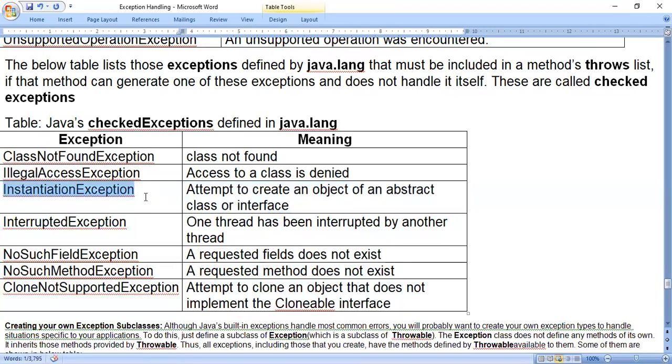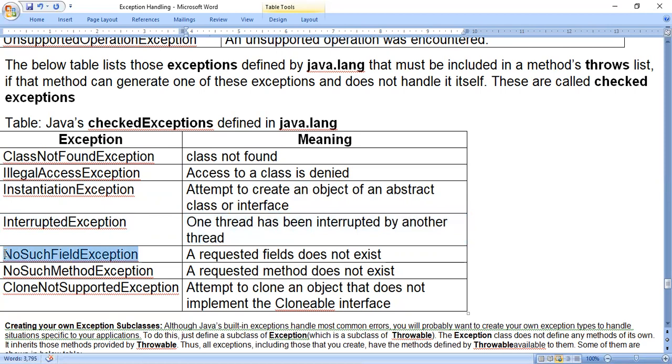So the exception name is like this. If you look at the exception name, that is the class name, so something we will understand. For example, first class not found exception. What is the meaning of that? Java file is not found, or Java class is not found. Interrupted exception: interruption topic will come in multi-threaded programming, that is the next chapter. One thread has been interrupted by another thread.